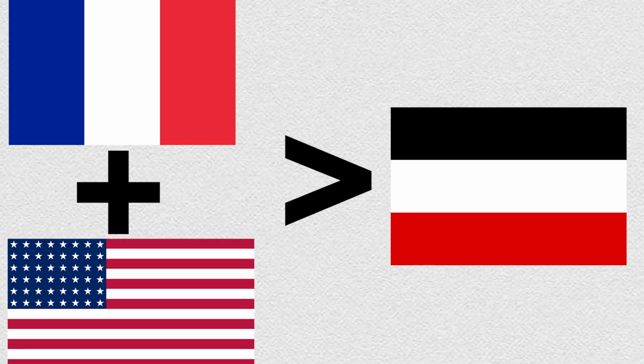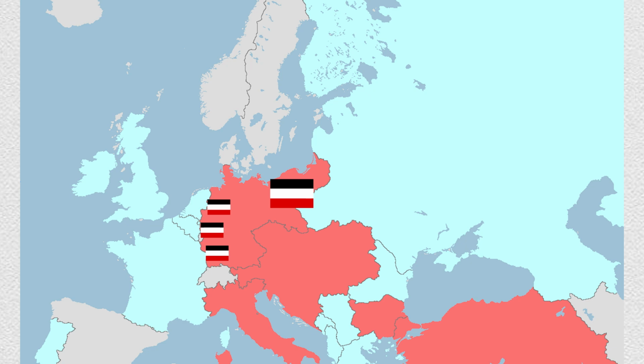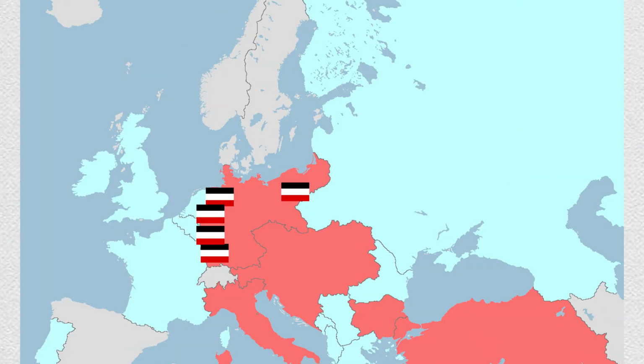In our timeline, the Germans knew that if they weren't able to defeat a weakened France with the support of a few 100,000 Americans, they would be screwed. In this timeline, France would still be at reasonable strength with the support of millions of Americans, giving the Germans a greater need to win in the West. The Germans would know that their current troop layout would cause them to lose very quickly, which is why they would likely send a great deal of their eastern troops west to fight the newly deployed Americans.